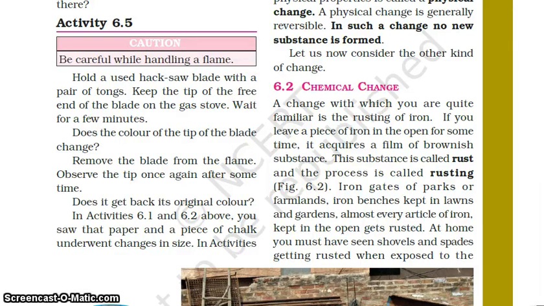So what you have to do, you have to hold a blade with the help of tongs and heat it on the gas stove. After some time, what happens? What will happen? It will turn red and it will become red hot, and then remove it from the flame and keep it for some time. As such, what will happen? It will again regain its color.